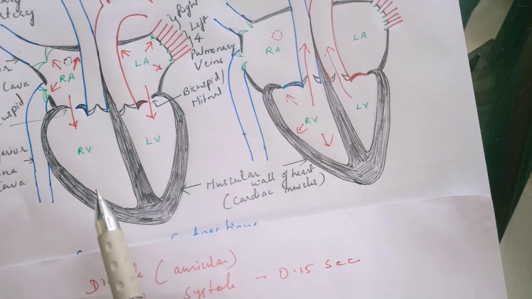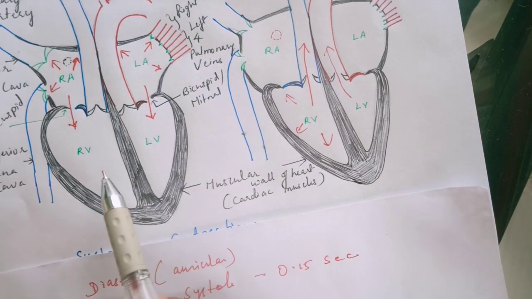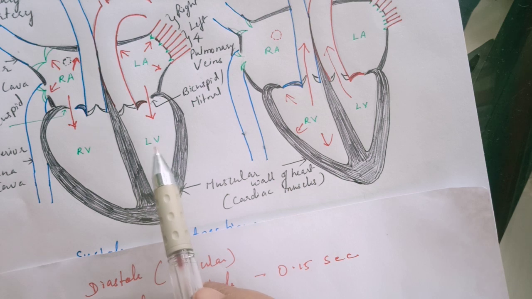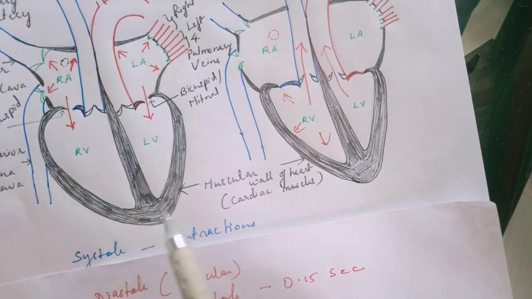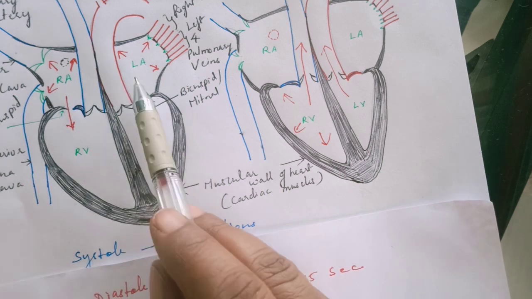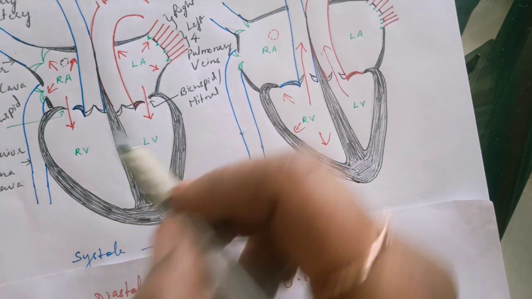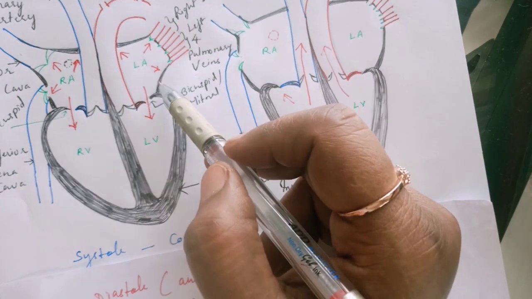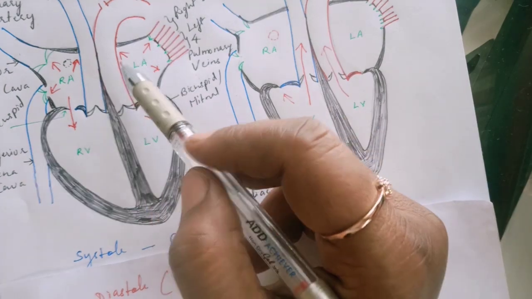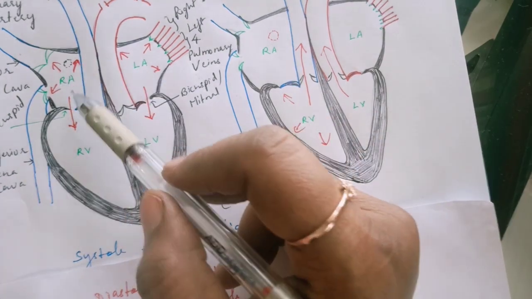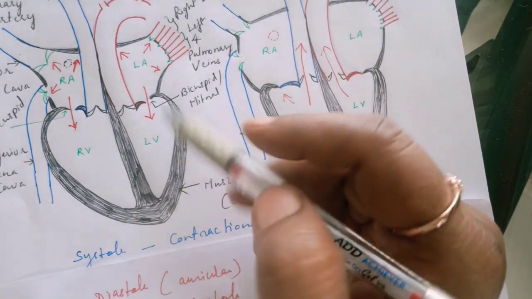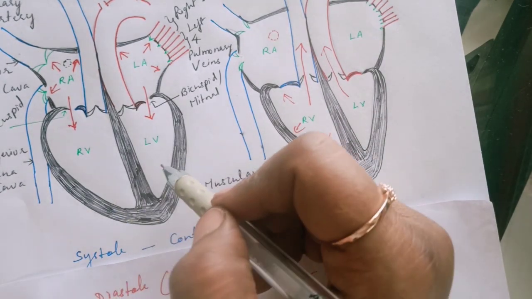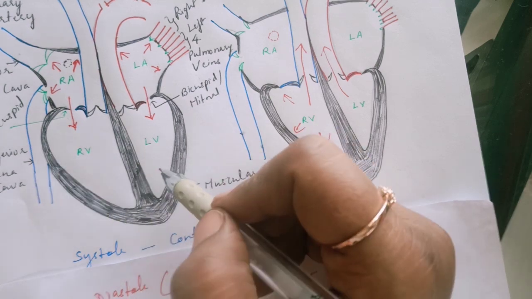Now the blood has come into both the ventricles. The ventricles are shown swollen with blood. As you can see here, students, the ventricles in this figure are in the dilating or relaxing phase, and they are receiving blood from the auricles. That is why you see there is a difference in the muscular nature of auricles and ventricles. The auricles have to pump blood only to the ventricles, which are lying very close to them. Now it is the turn of the ventricles to contract because they have become full of blood.